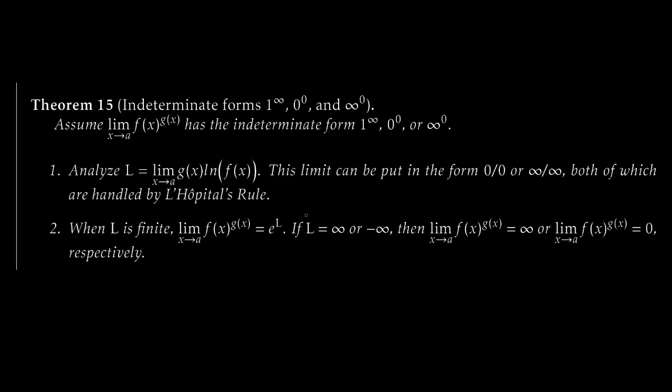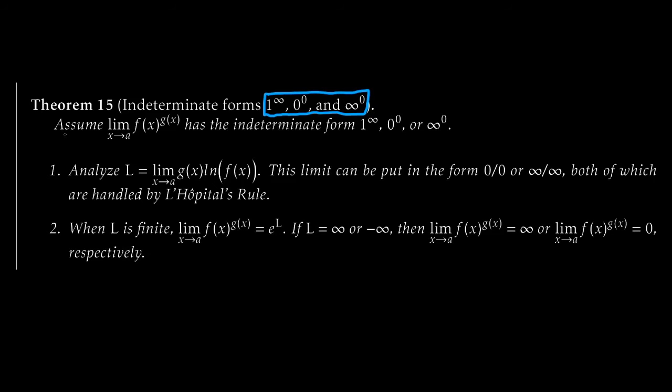Okay, here's the general way we're going to deal with this kind of thing. This is important enough, we'll call it a theorem. It's at least a complicated enough procedure that it warrants its own name. So, Theorem 15, how to deal with the indeterminate forms 1 to the infinity, 0 to the 0, and infinity to the 0. And really, plus or minus infinity to the 0 doesn't even matter. Okay, cool.